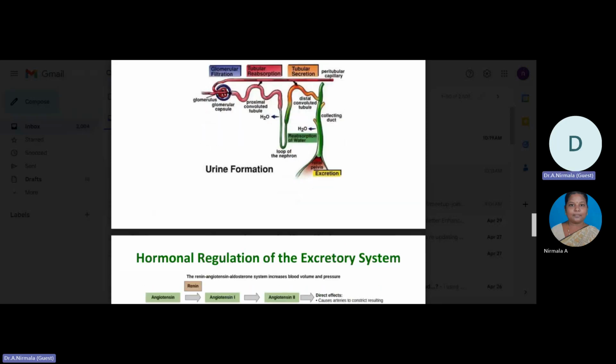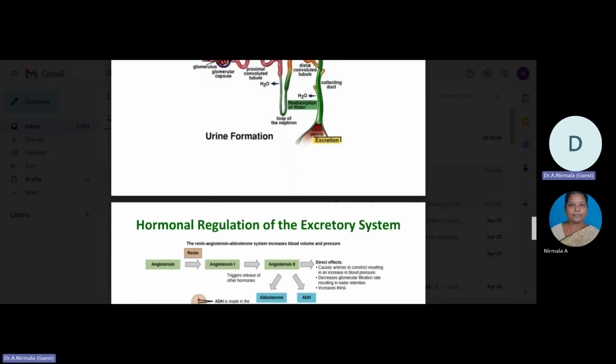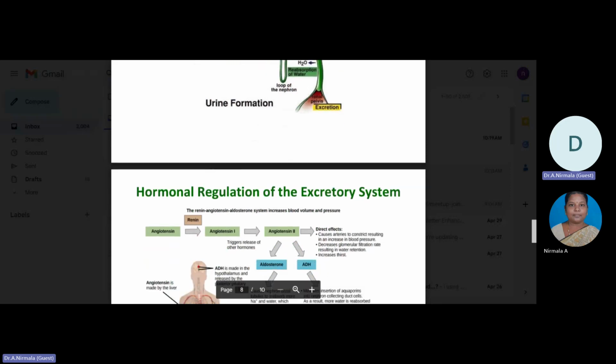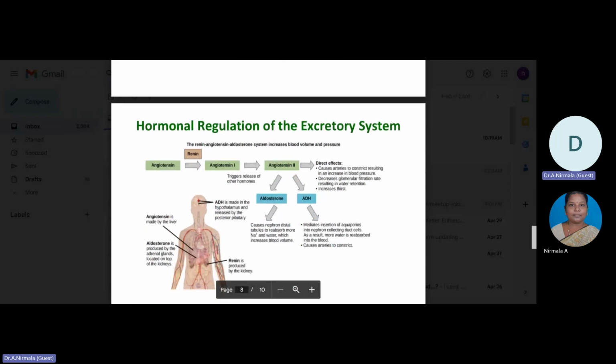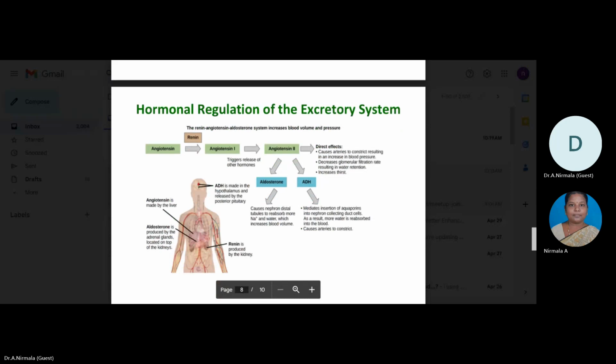Next, we are going to see some of the hormones that are also involved in the regulation of the urine system, that means the excretory system. Hormonal regulation of the excretory system. To maintain a proper water balance in the body, it is important to avoid dehydration or overhydration.